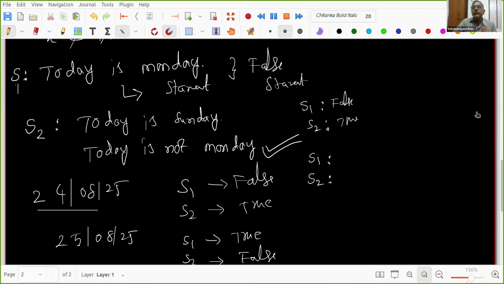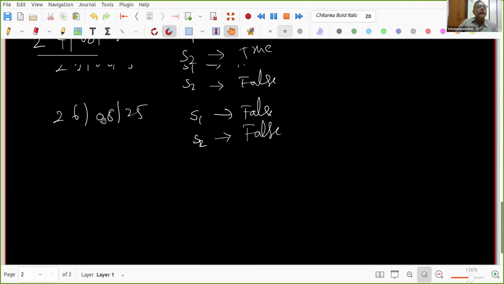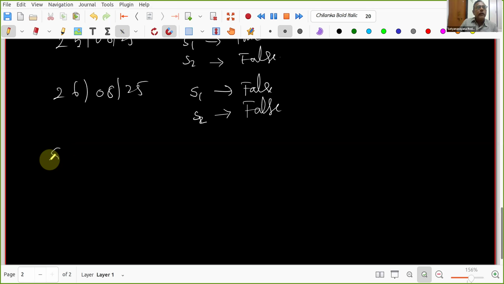Right, very good. You noticed that? Good, nice thing. I hope all of you understand that if one is true, the other is false, and if the other is true, this one is false. Okay. So I'm clearing all of you, you may come across this type. What is this called? So S1 and S2, right? S2 is called something for S1, if you know. Otherwise, okay, I'll explain. What is S2 called for S1?